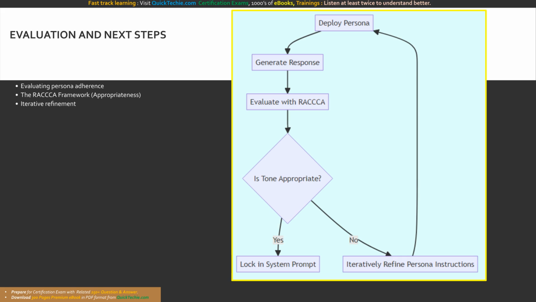Persona design is an art and a science. It requires continuous tweaking of the system instructions to strike the perfect balance between expertise, tone, and strict constraint adherence. I hope this module has given you the tools to breathe life into your generative AI models.